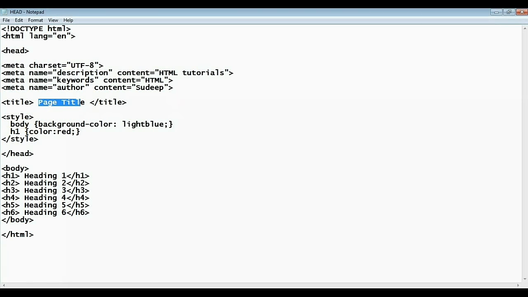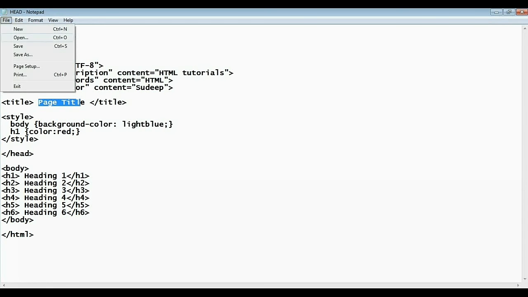After that we have the style tag. With this tag we can change the default value for any element. For example, we can change the color, we can change the size. Here I have changed the body background color as light blue. Again I have changed the heading tag H1 to the color red. Now we will check the output.